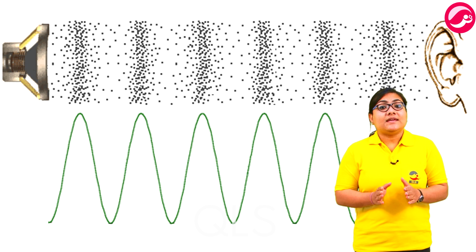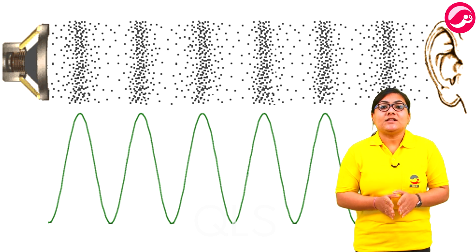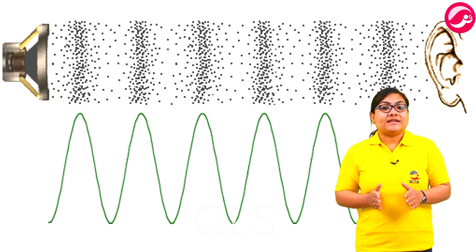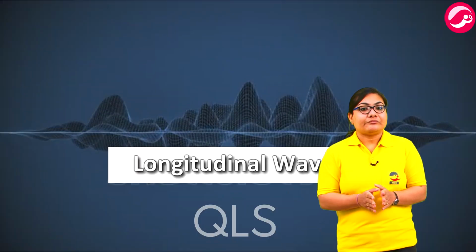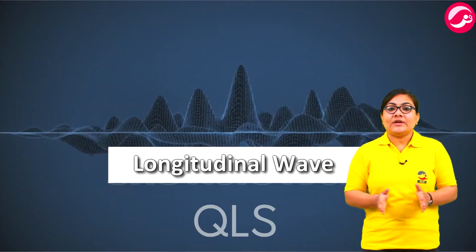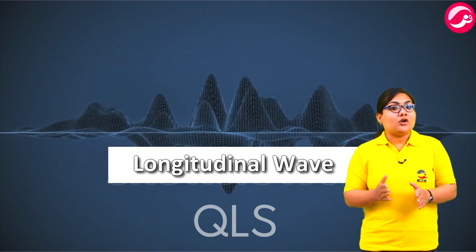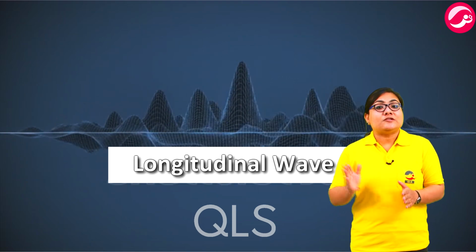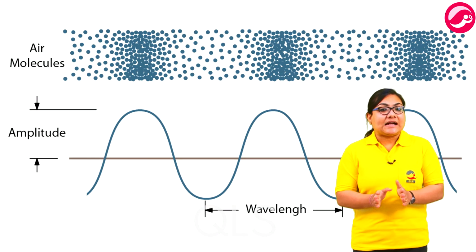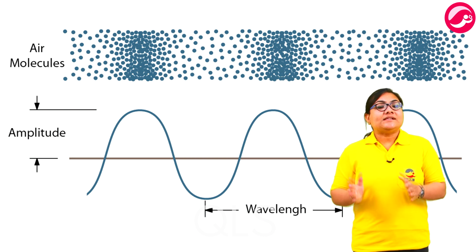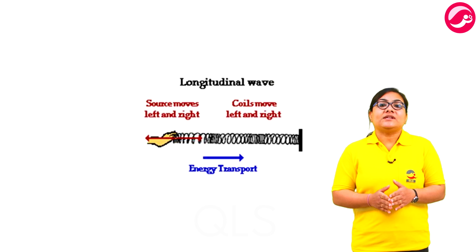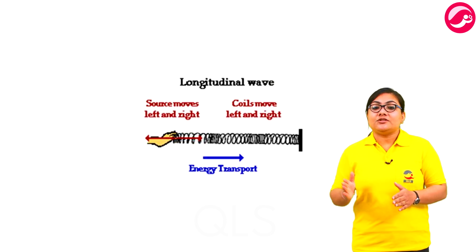Sound waves in the air or any fluid medium are longitudinal waves because particles of the medium through which the sound is transported vibrate parallel to the direction that the sound waves move, regardless of the source of the sound wave, whether it is a vibrating string or the vibrating tines of a tuning fork. Sound waves travelling through air are always longitudinal waves. And the essential characteristic of a longitudinal wave that distinguishes it from other types of wave is that the particles of the medium always move in a direction parallel to the direction of the energy transport.